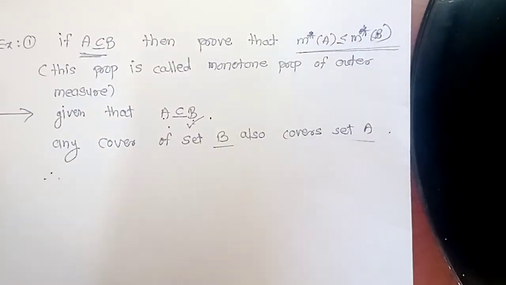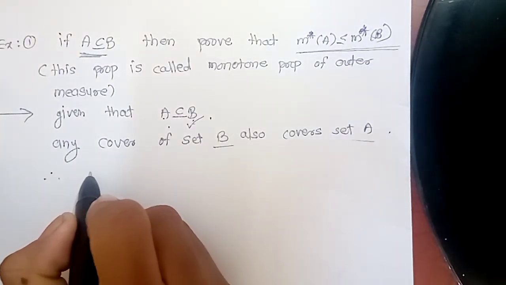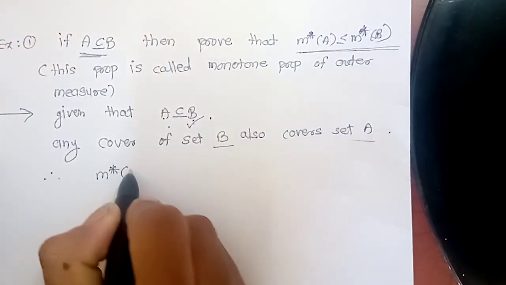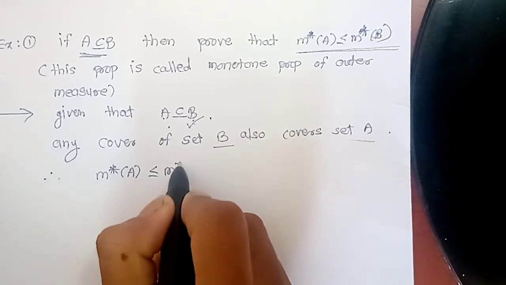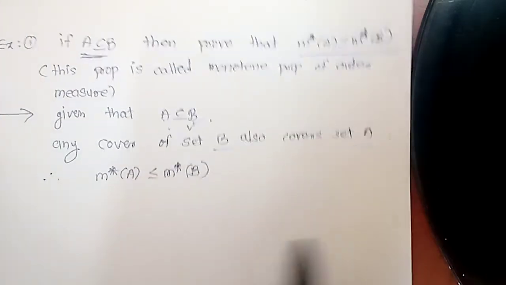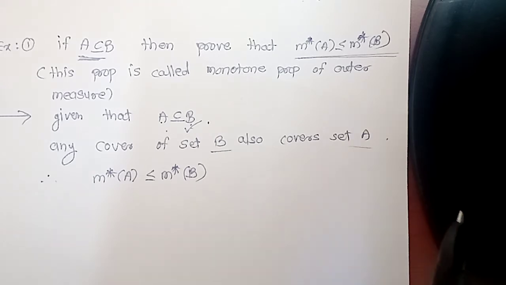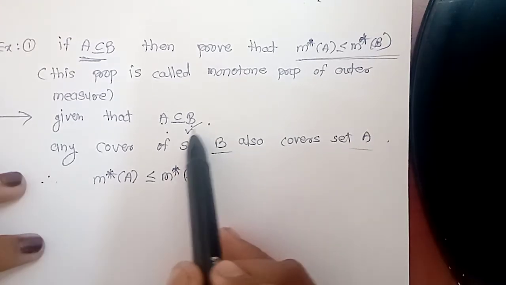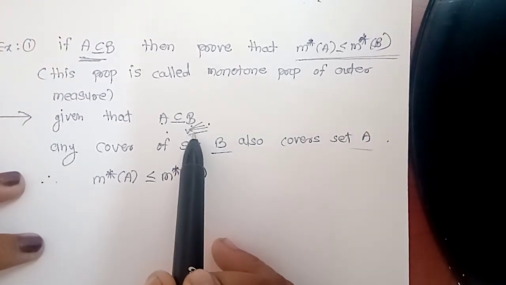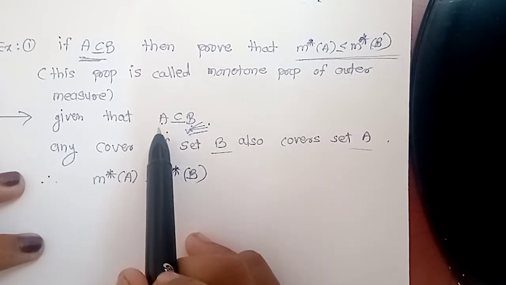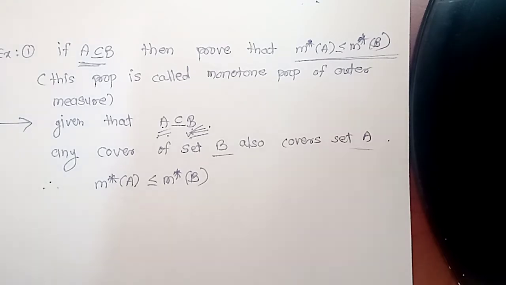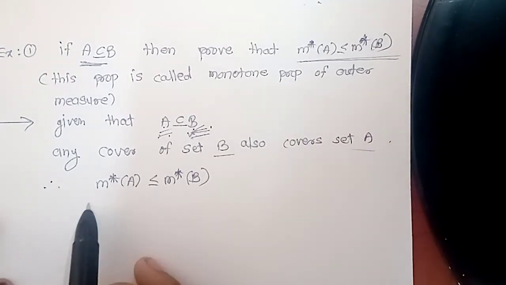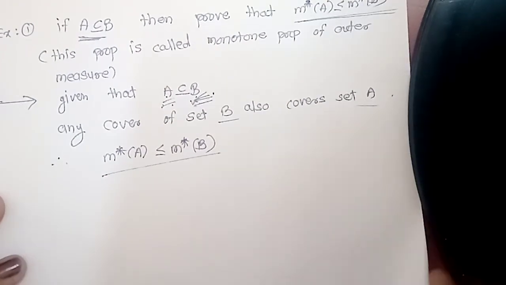Trivially, the outer measure of A is less than or equal to the outer measure of B, because the infimum of the sum of lengths of I_k, where I_k covers B, is always greater than or equal to the infimum of the sum of lengths of I_k, where I_k covers A, because A is a subset of B. So we directly say that the outer measure of A is less than or equal to the outer measure of B.